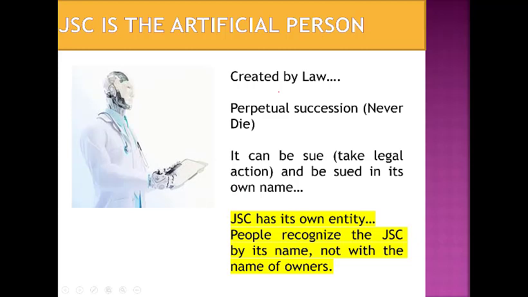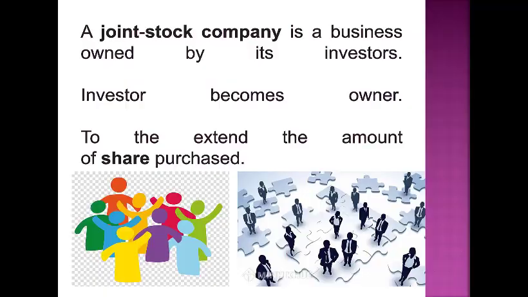and we can also file a suit against any joint stock company. This feature makes a joint stock company a very strong entity because it is created by law. It means people recognize the joint stock company by its name, not by the owners who created the company and who are the shareholders, because there are many shareholders in one single joint stock company.